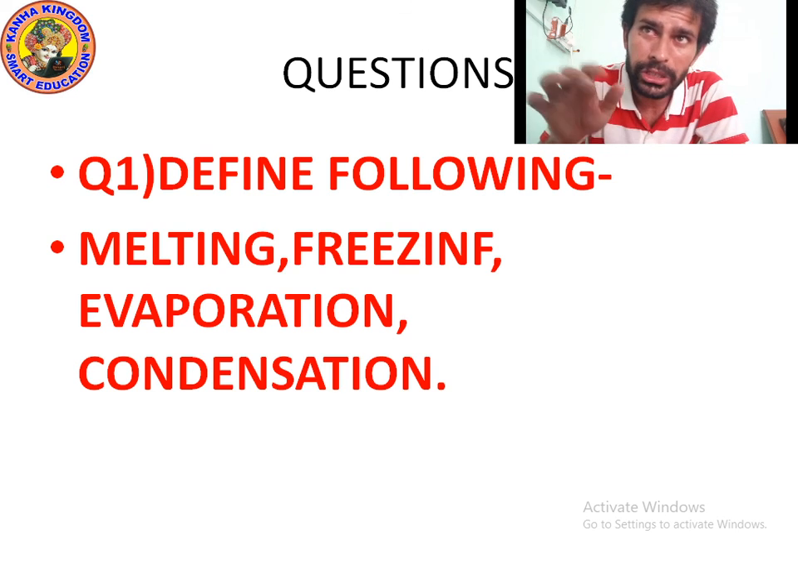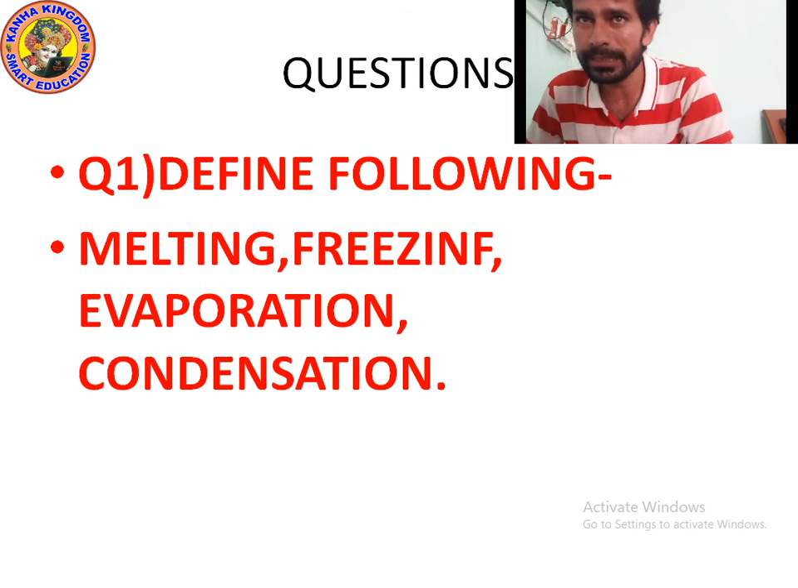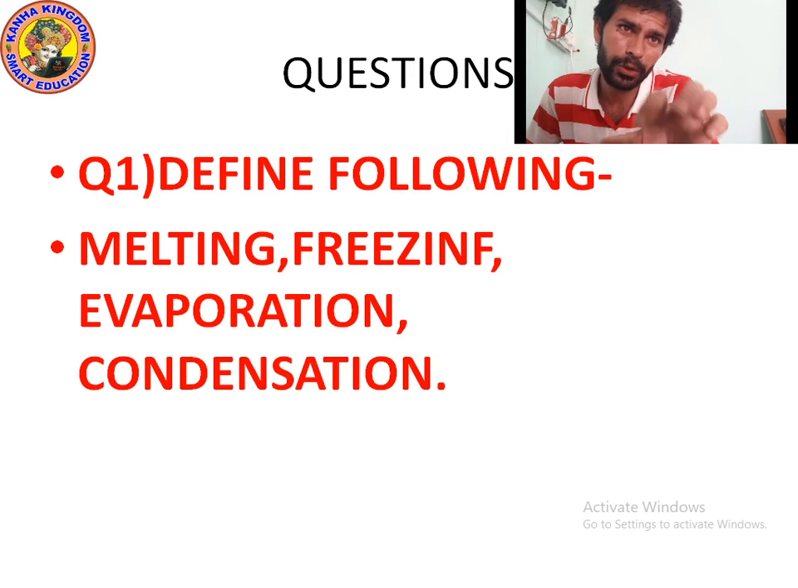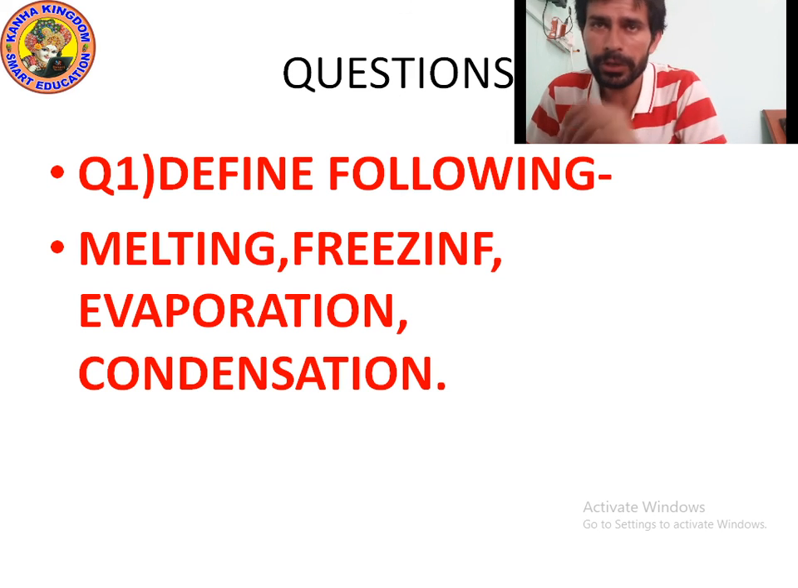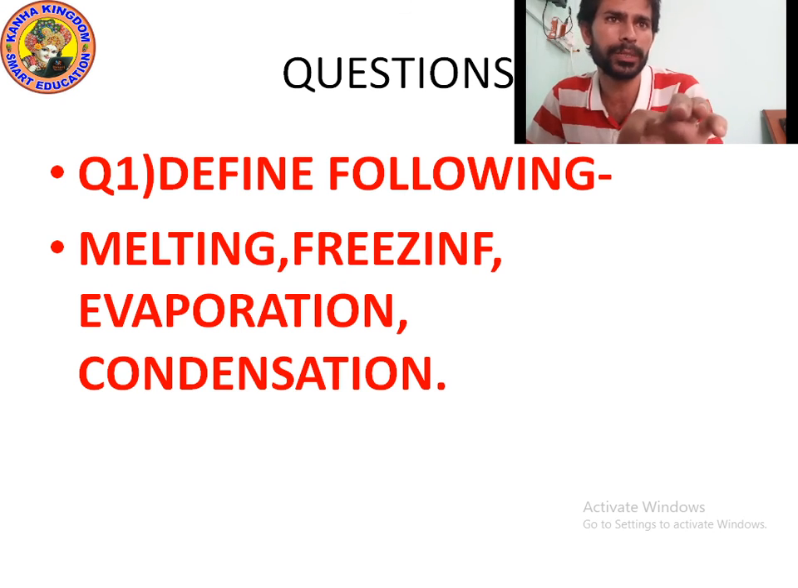Next is evaporation. What is evaporation? The process of changing liquid to gas by heating is known as evaporation. Check the spelling of evaporation. Or you can say the process of converting liquid into gas by heating. In the evaporation process, temperature always increases, heat is required. Water changing into water vapor is the example of evaporation.